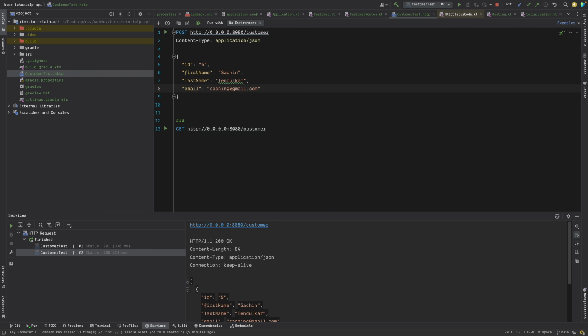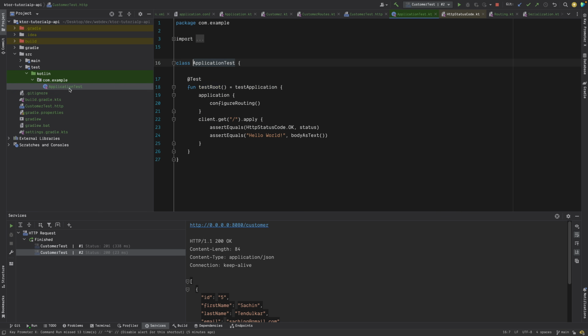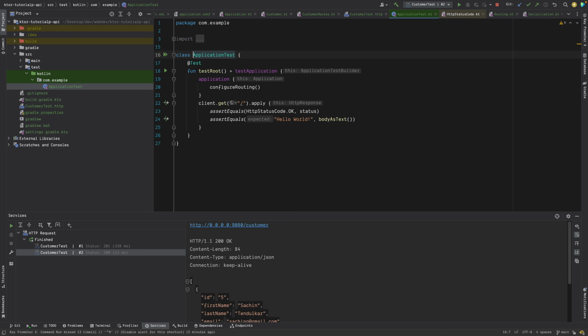And if you want to test using this application test, we can write our test cases here as well. For example, okay, we have class application test, right?